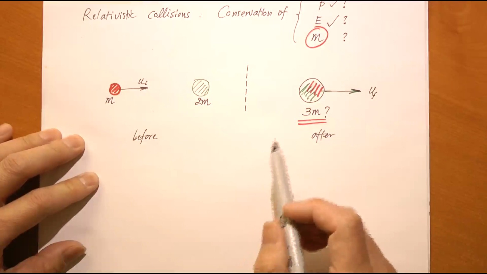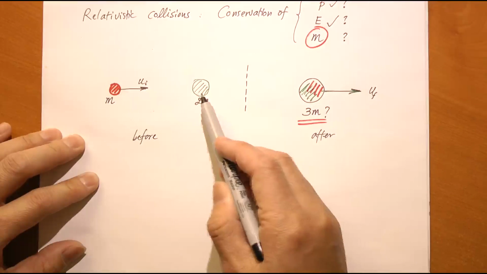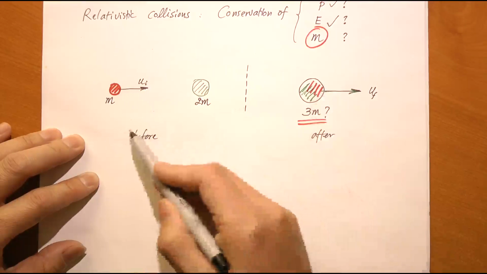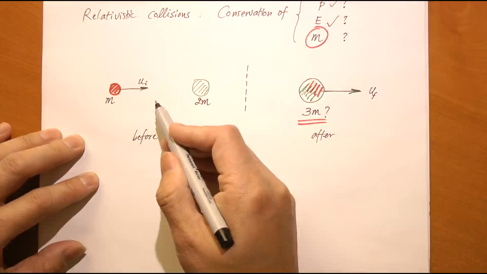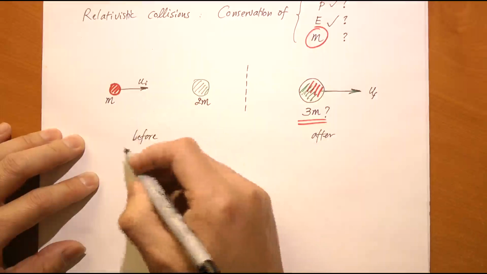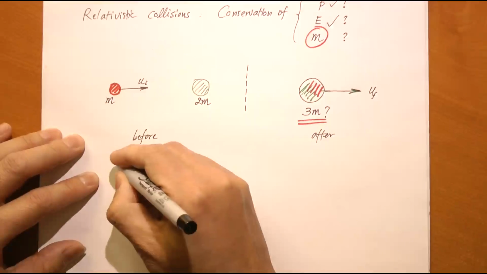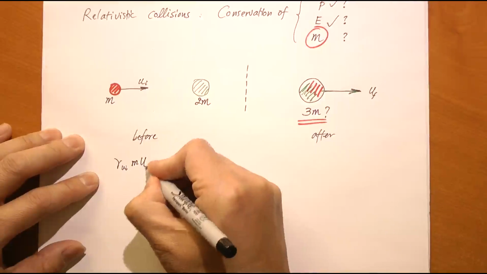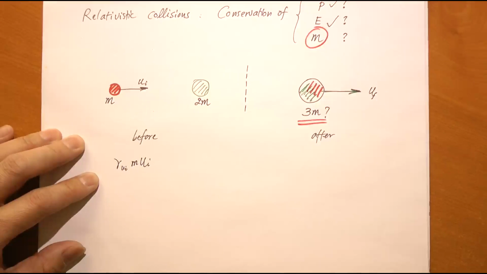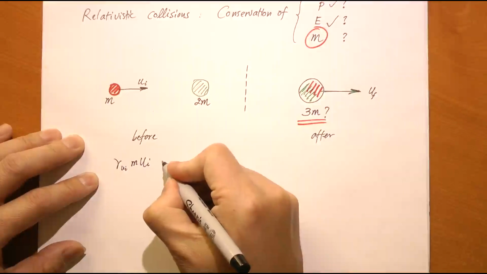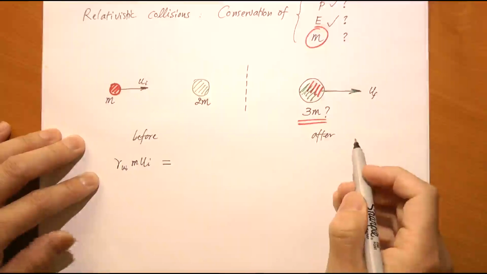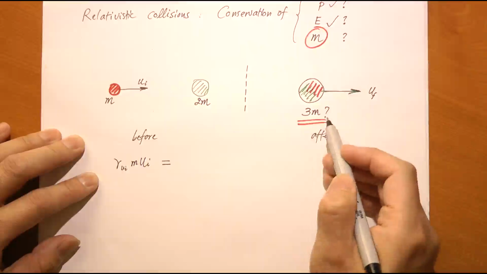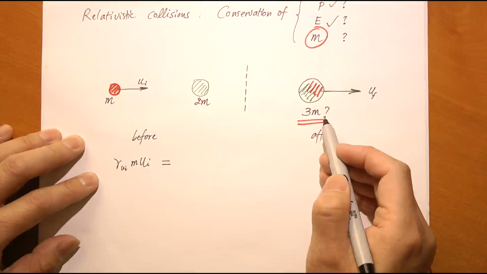Okay, so let's apply conservation of momentum and total energy to this collision process. Conservation of momentum says initial momentum equals final momentum, and initial momentum is borne only by this particle. So we have gamma u initial m u initial. That's p initial. And that must be equal to the final momentum. The final momentum is borne by that particle, and that particle has a certain mass.